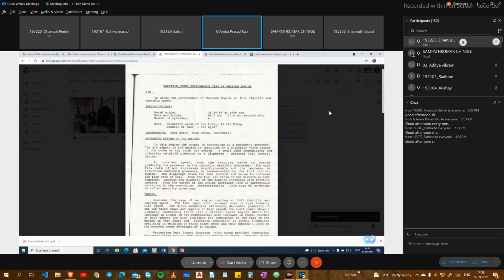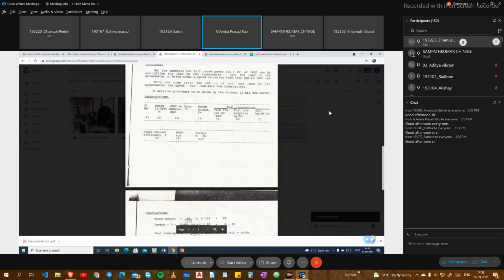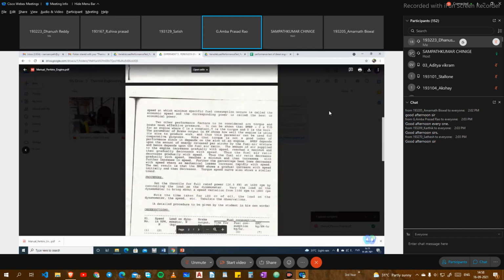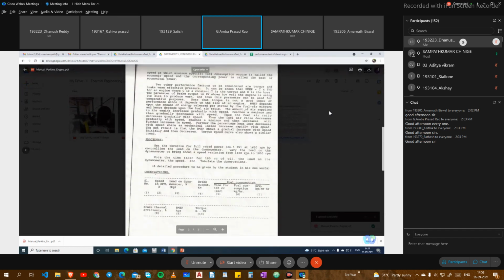Now, when you come to the observation table, please go to the second pair. Here, instead of load, we have the independent variable. In our previous experiment the independent variable was load, 0, 5, 10 and so on. Here it is speed.